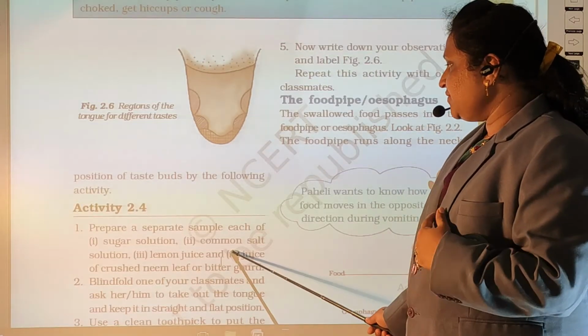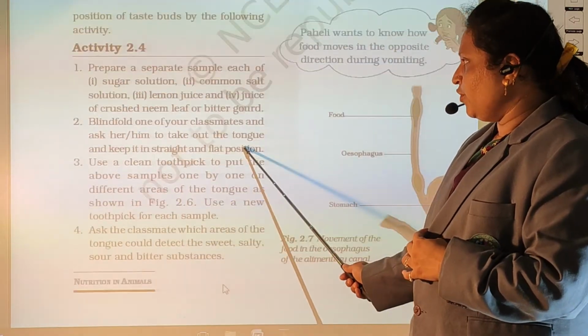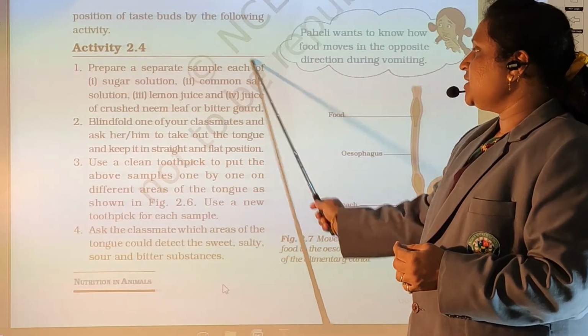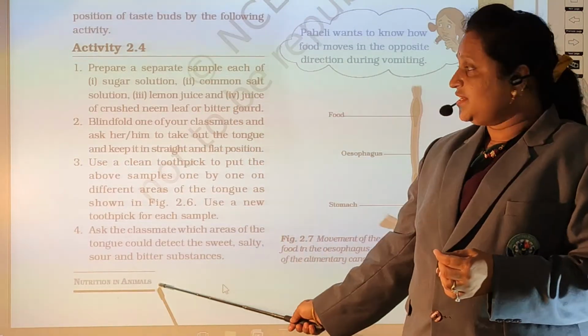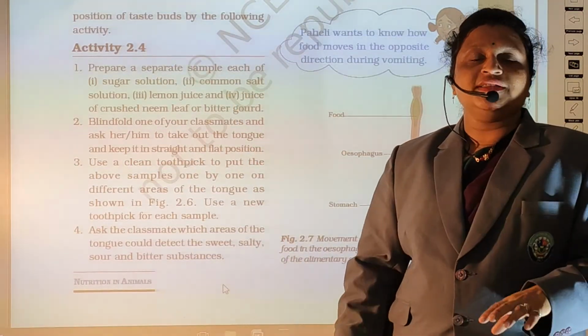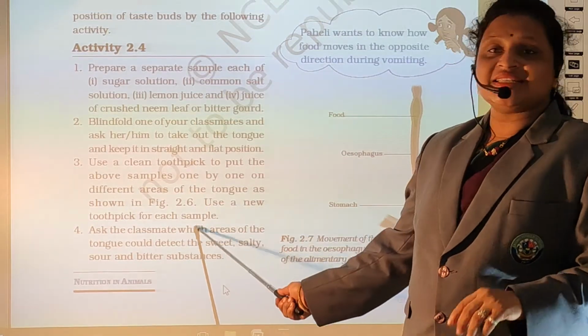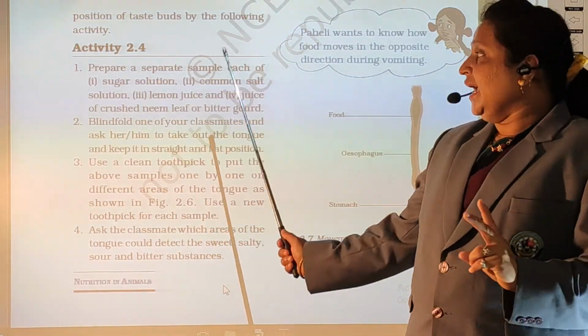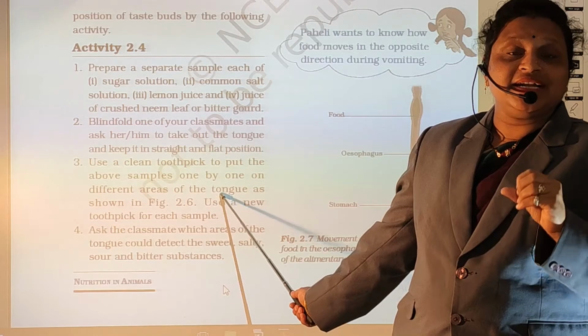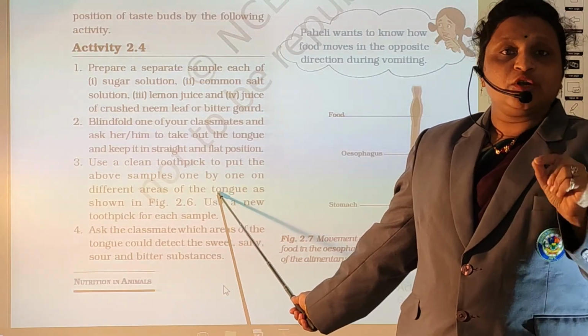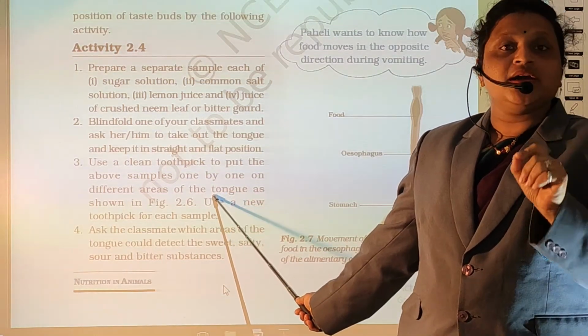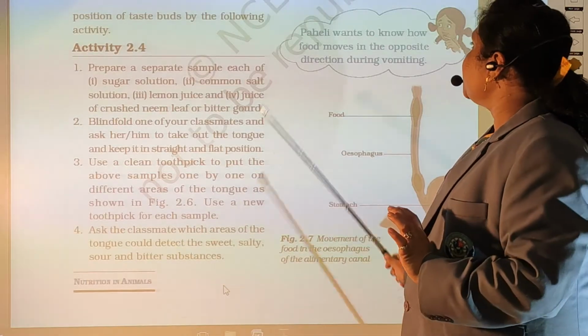So this is activity 2.4. Prepare a separate, this is also one activity. So when our school reopens, at that time I will also show this activity 2.4. It helps us to identify the compartments of our taste, the separate compartments of our taste.